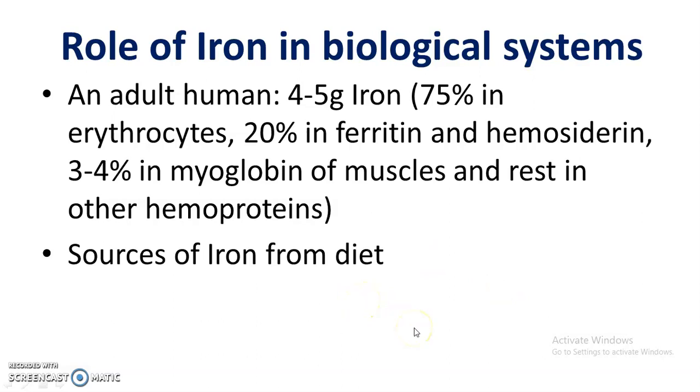Now our body obtains iron from pulses, leafy vegetables, wheat, oatmeals, spinach, carrots, bananas, cheese, tomatoes, potatoes, apples, orange, milk, even from meat or fish, egg yolk. Now again, important thing is the ferric ions are released from food in the acid medium, that is in gastric juice.